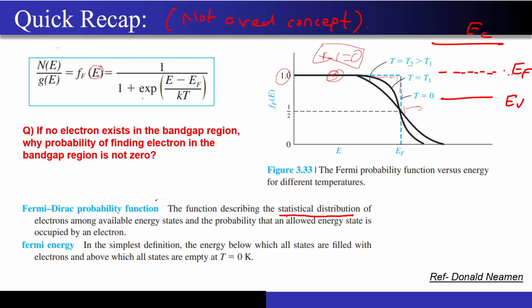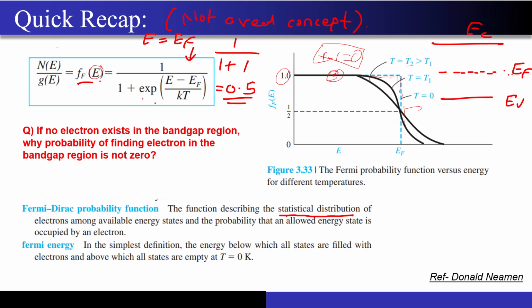Now the first question that I will be asking you is, you have studied the Fermi distribution, so the Fermi distribution formula that you must have seen in the lecture has been written over here, right? At E is equal to EF, if I substitute, E minus EF becomes 0, so the exponential becomes 1, and you will see that this probability is exactly 50%.